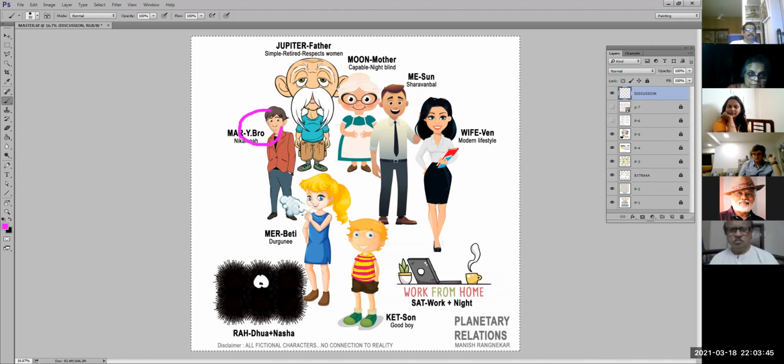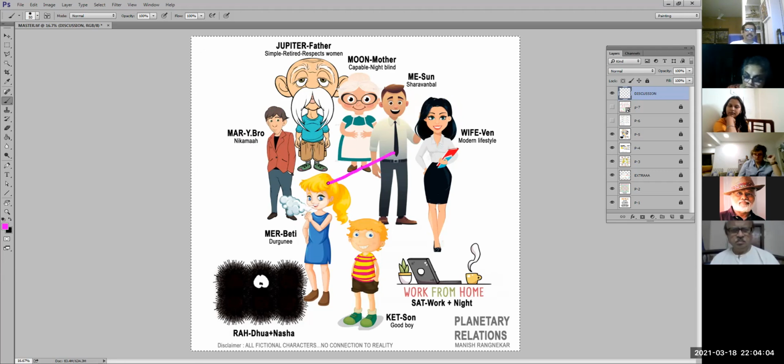The younger brother is Mars. I've written over the Nikamma. So he's not working, he's generally at home. He's not a bad guy, but he's a useless guy, Nikamma sort of a thing. So the mother and father obviously love him because he is their kid. The brother becoming Shravan Bal will love him, but other people might not like him.